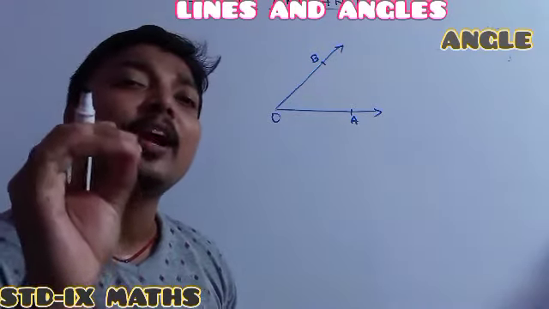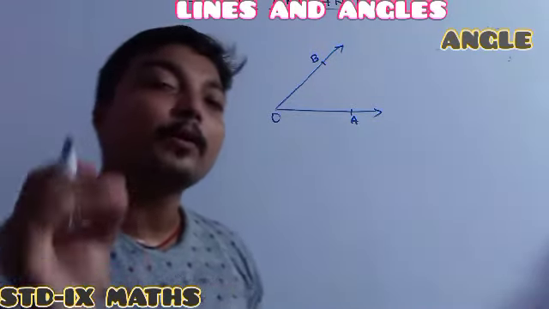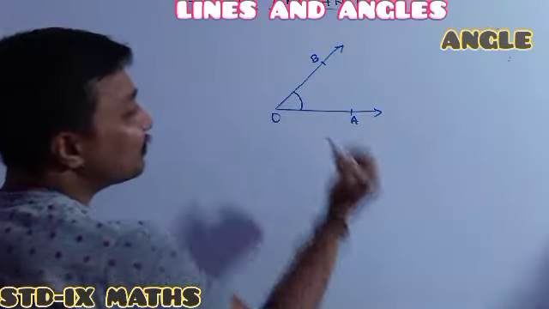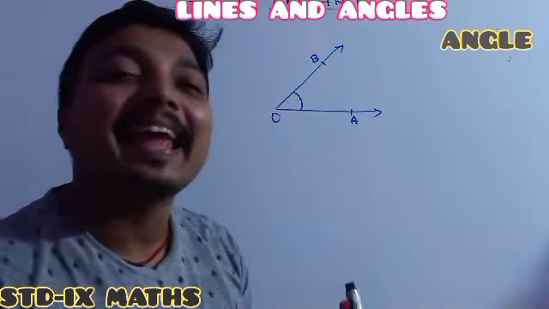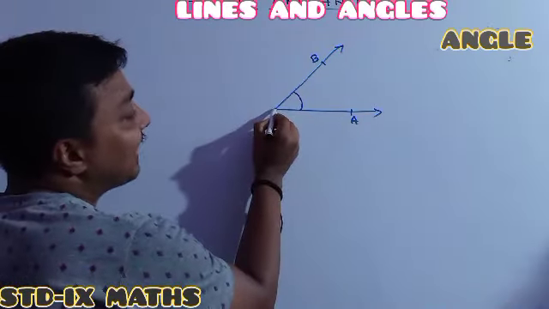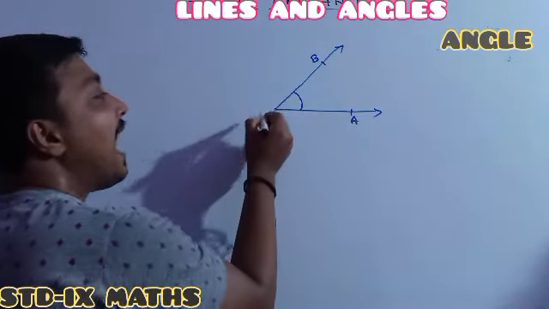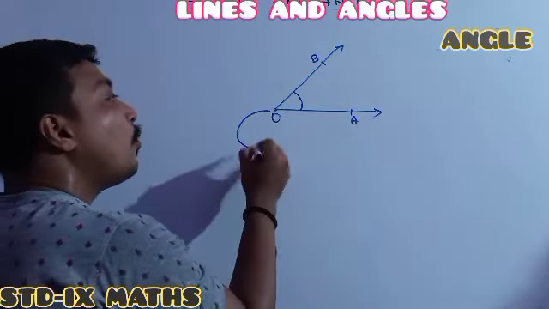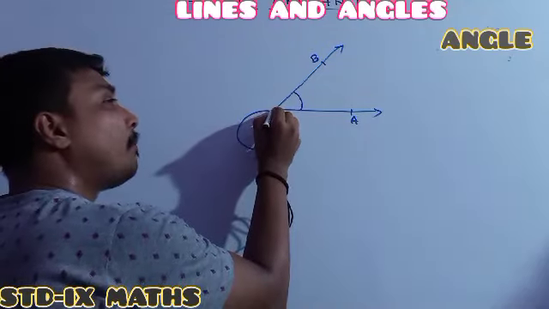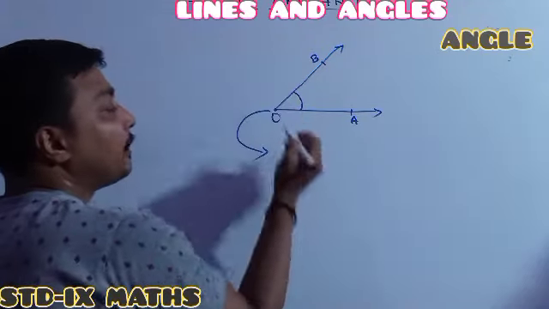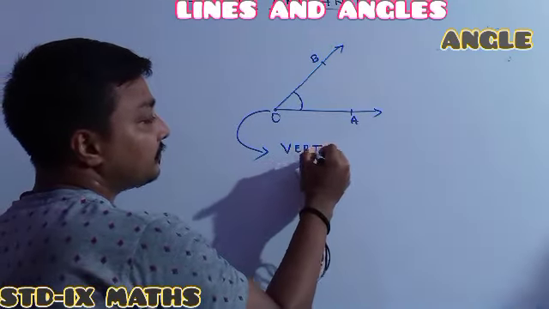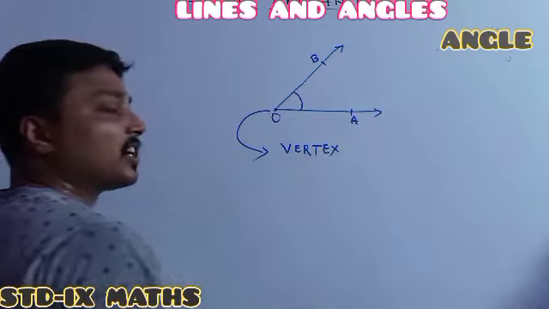rays have a common point, then an angle forms. Remember, whenever the angle forms, actually the angle forms at the point O. Where the angle forms, which one is the common point? That common point is called the vertex. Vertex, understood?